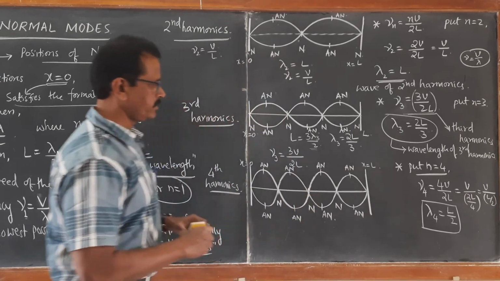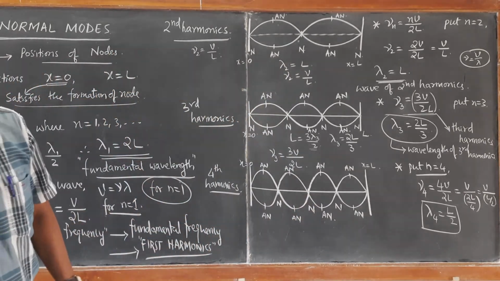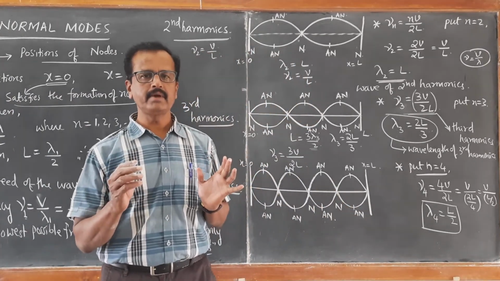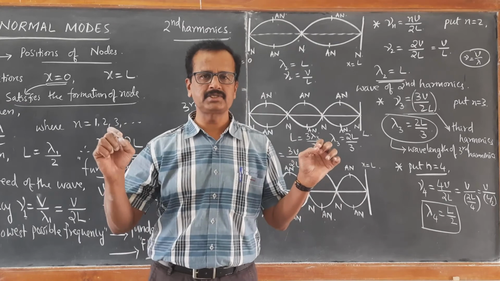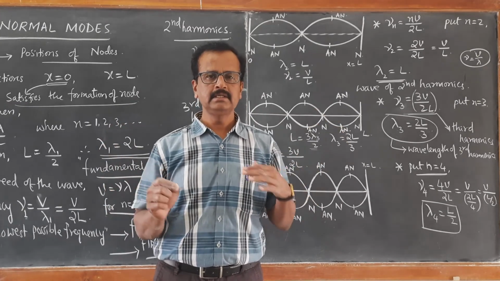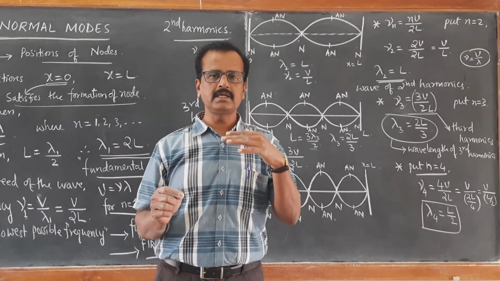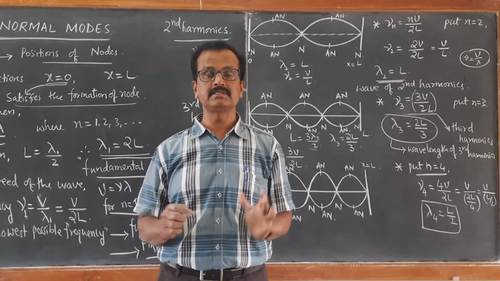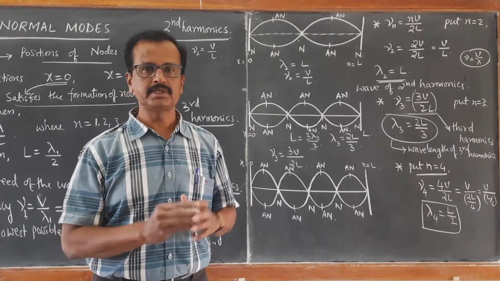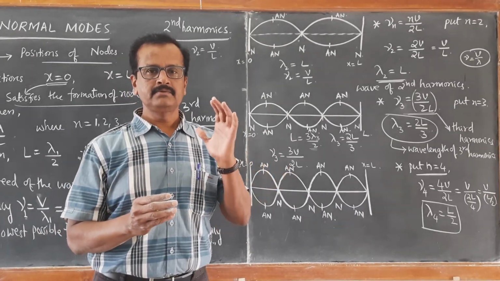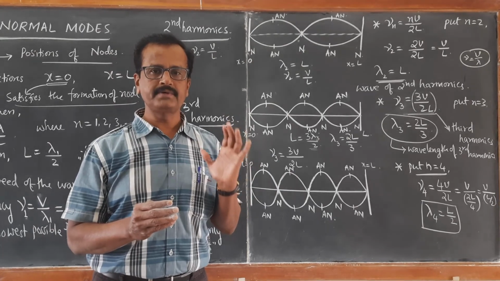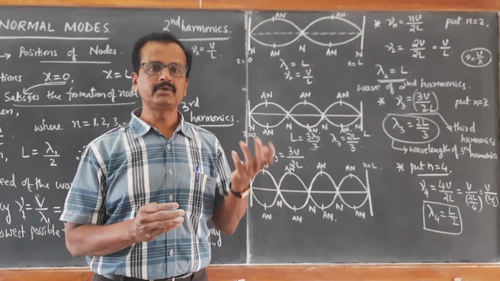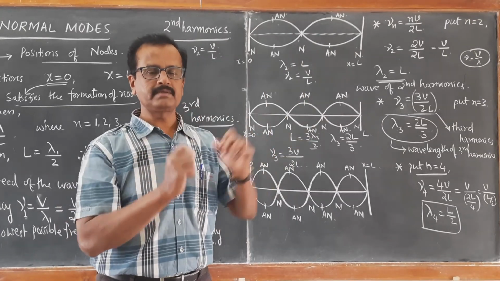So that is how we are going to calculate the allowed frequencies and allowed wavelengths. It means when the standing waves are formed on a stretched string between two closed ends, the string oscillates with a set of allowed frequencies called normal modes, which are classified as first mode of frequency, fundamental mode of frequency, which is the lowest mode of frequency, V by 2L, which is having only one segment.